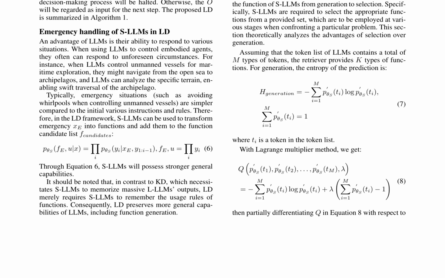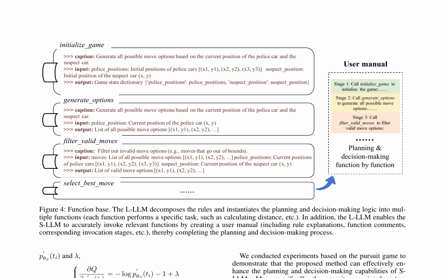The paper also discusses the advantages of selection over generation for S-LLMs, as it reduces the entropy of the prediction. Using the Lagrange multiplier method, the optimal probability distribution for each token in the token list can be calculated. The proposed LD method preserves more general capabilities of LLMs compared to knowledge distillation, which requires S-LLMs to memorize massive LLM outputs.